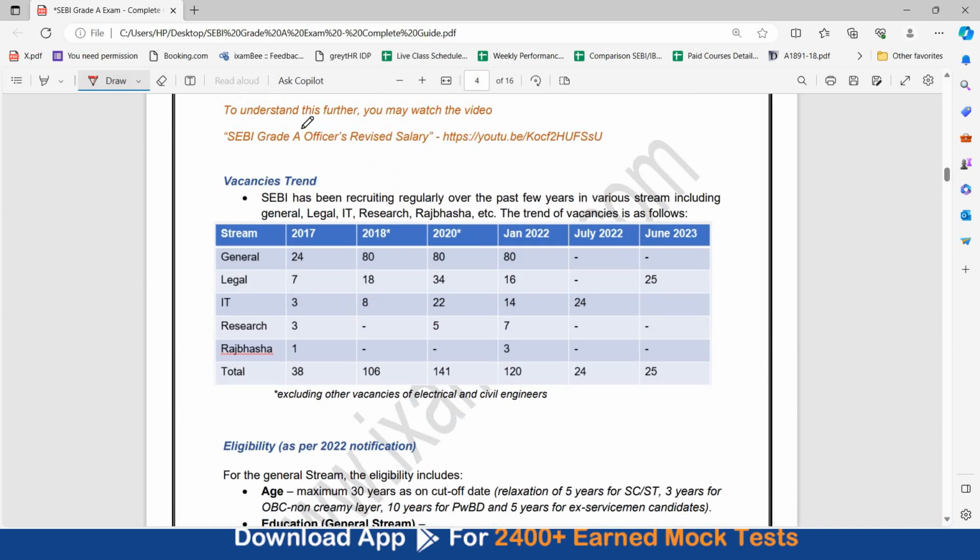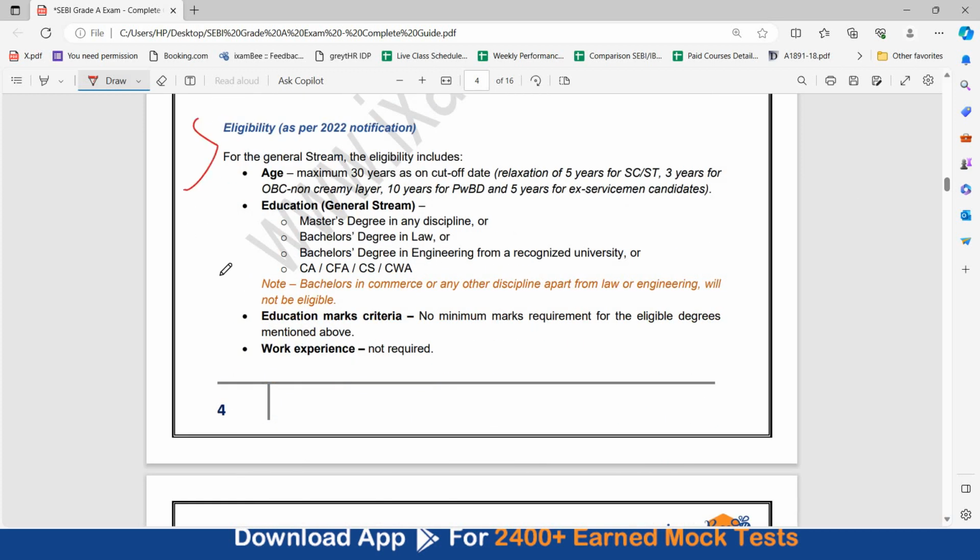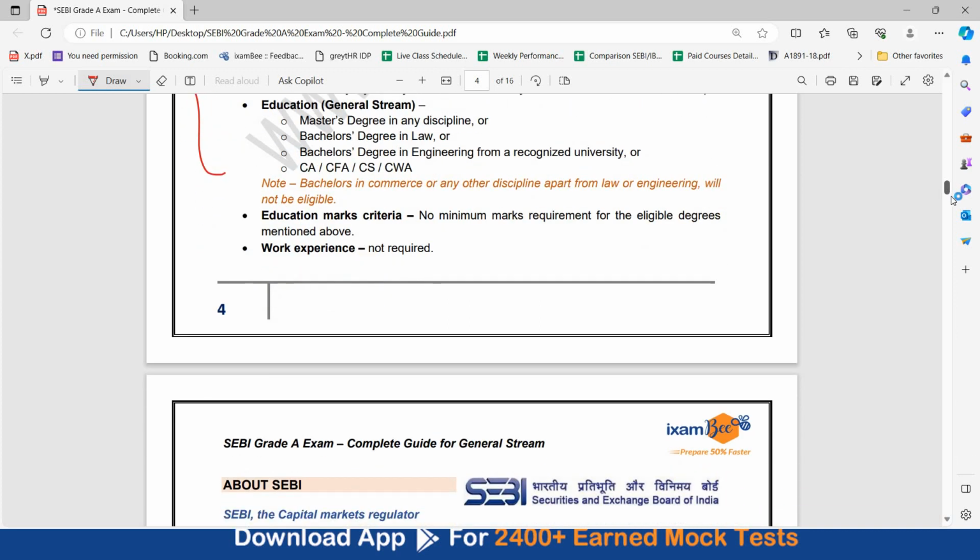Then you have the vacancies trend. So when all vacancies had come over the past years and how many vacancies have come. Eligibility is also given as per 2022 notification. You can check them out. In my previous video, and also Sushil sir has discussed that there has been certain changes brought in eligibility. So check those videos to know in detail what is the eligibility criterion now.